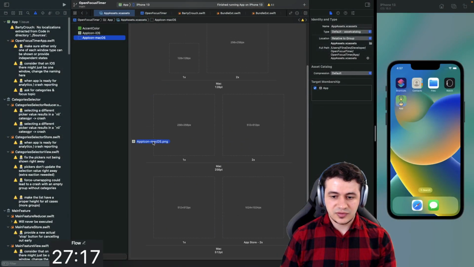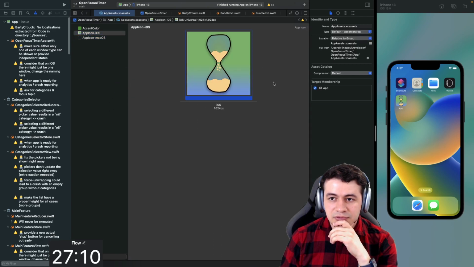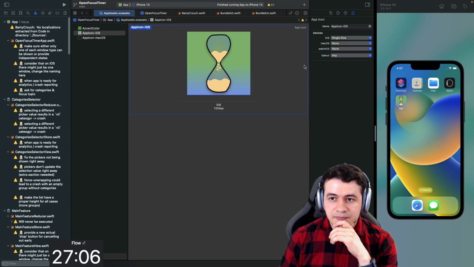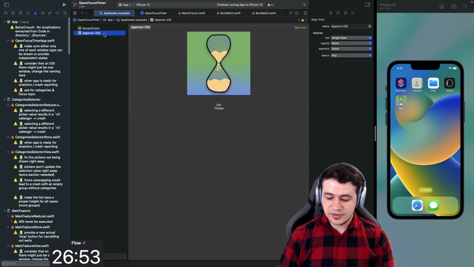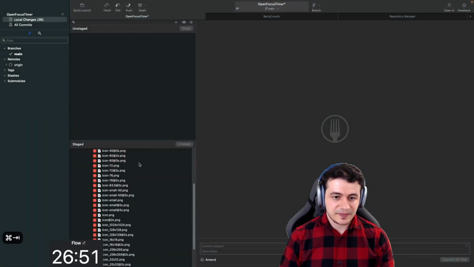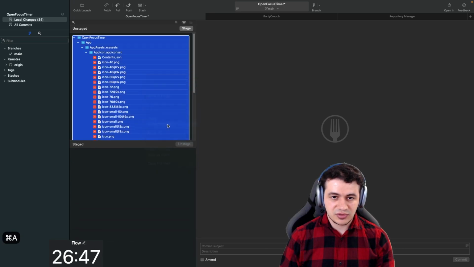Oh, there is no one picture variant for macOS? Single size, there we go. All sizes. WatchOS single size. There's no single size for macOS. Oh no. And now I also found how to do it properly, so let's go back. So revert everything. I was just in the wrong property there.